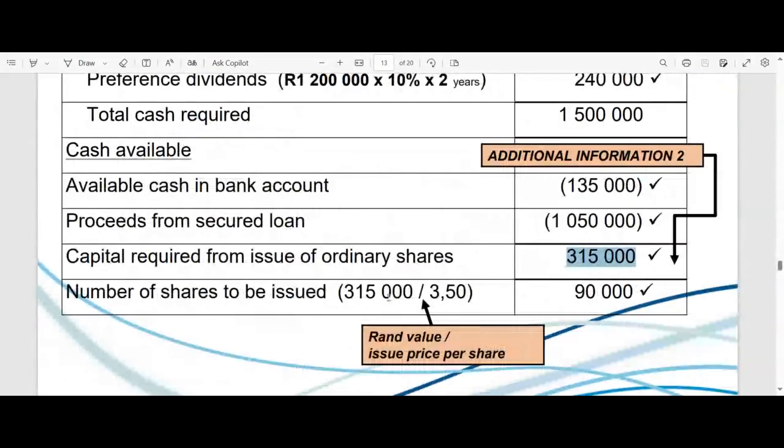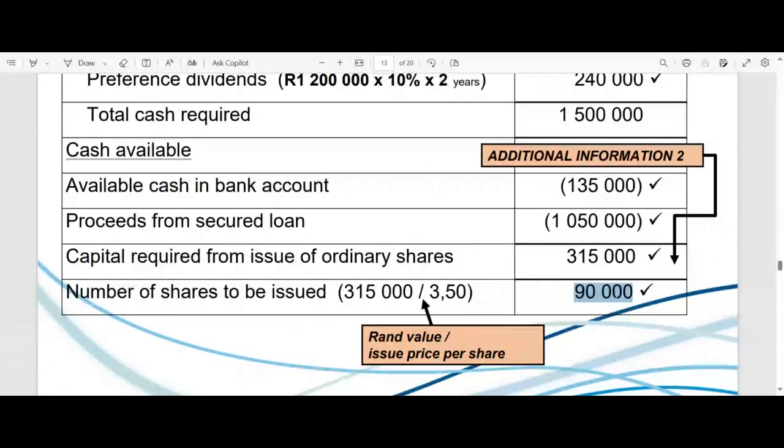It's 315,000 divided by what we can issue each share, 3 rands 50, which means that we will have to go and issue 90,000 shares, right? So the number of shares that we need to issue to get 315,000, if we can issue them at 3 rands 50 each to our existing shareholders, will be 90,000.